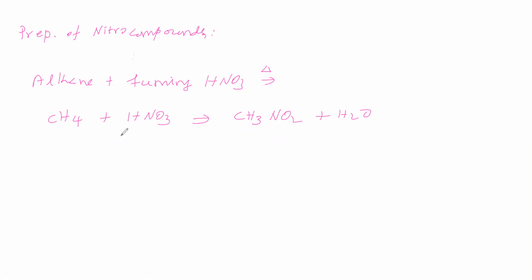This nitration takes place completely in vapor phase. All are in vapor state. Therefore, we can say it is a vapor phase nitration. Nitration in the sense introducing NO2 group. Here, hydrogen is replaced by NO2 group. Therefore, it is called nitration. This is possible by giving certain temperature. The temperature given is 675 Kelvin.